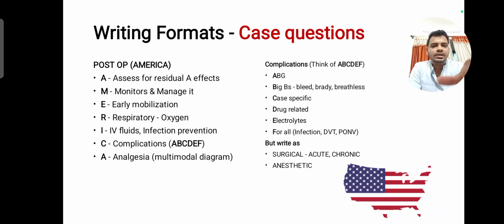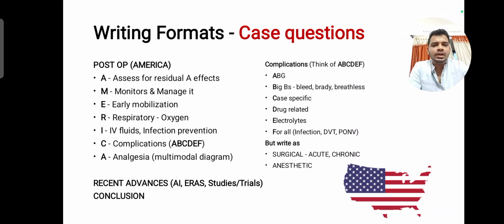And then in complications, there is also a mnemonic ABCDEF. You need to think about it, but when you write, make sure you write it as surgical part, acute complications and chronic complications, and then anesthetic complications. So it will be easy for the examiner to analyze your answers. And then you can write recent advances and conclusion. So this is how you write a case question.